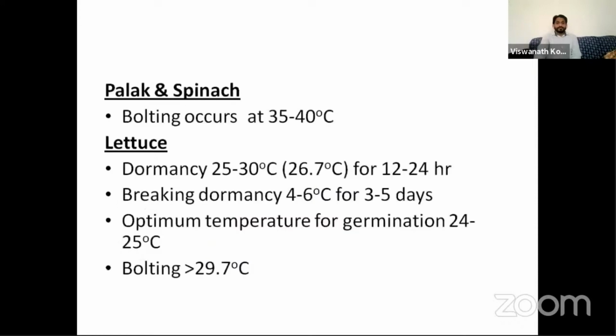Other crops. Lettuce has temperature-induced dormancy. High temperature induces dormancy, and low temperature breaks the dormancy in lettuce.